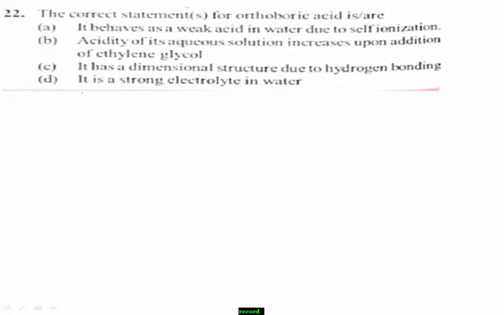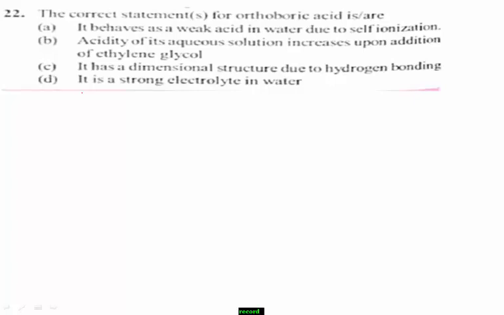Which one given statement is correct for orthoboric acid? When we observe the given options, boric acid, H3BO3, does not undergo self-ionization. Remember, H3BO3 does not undergo self-ionization.